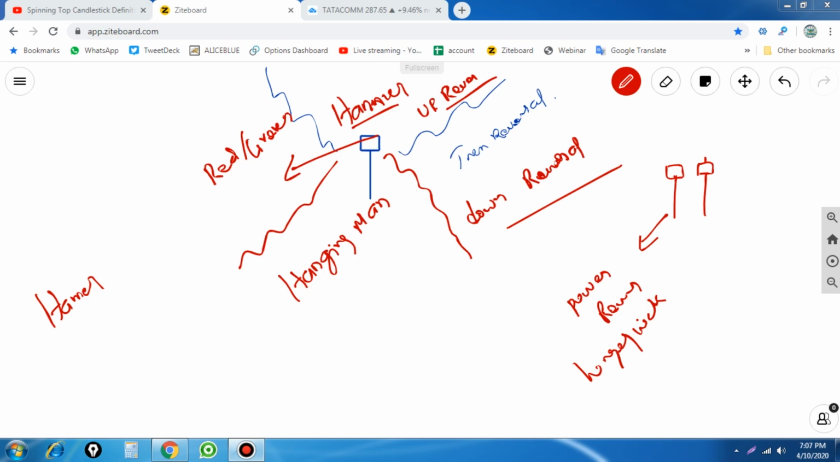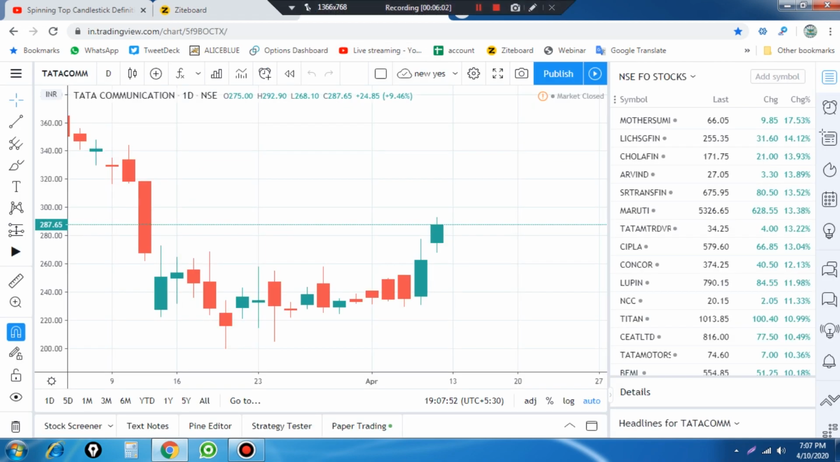So hammer forms in the downtrend, and hanging man forms in the uptrend. So we are finding out the trend reversal using this kind of candlestick pattern. This is one of the most powerful single candlestick patterns we can use for a trend reversal in the market. So using this candlestick pattern, how are we going to find out the trend reversal in the market? Let me show you the same with an example.